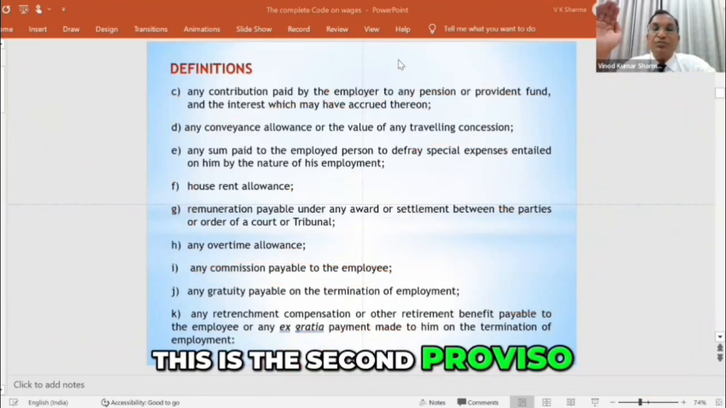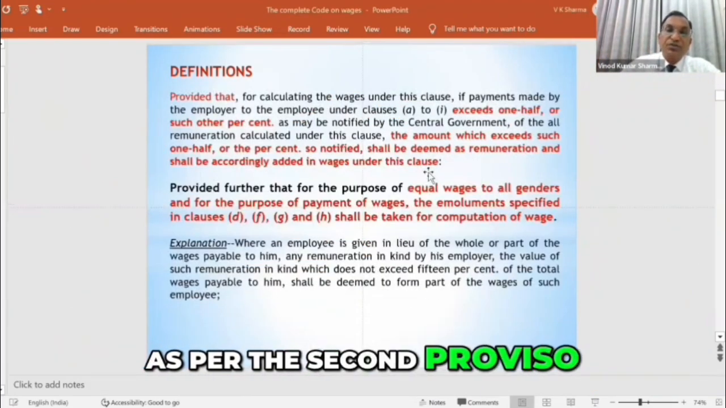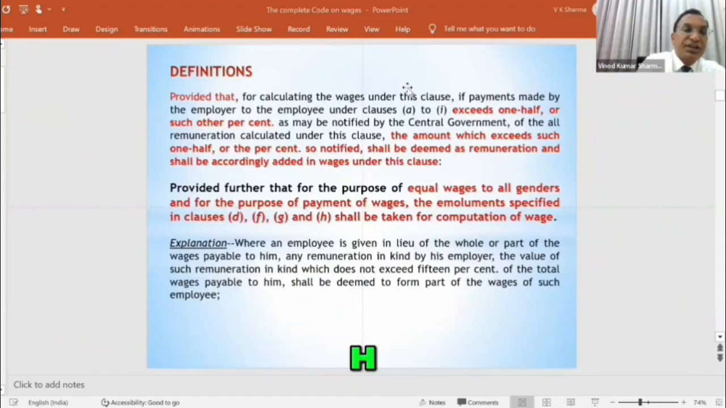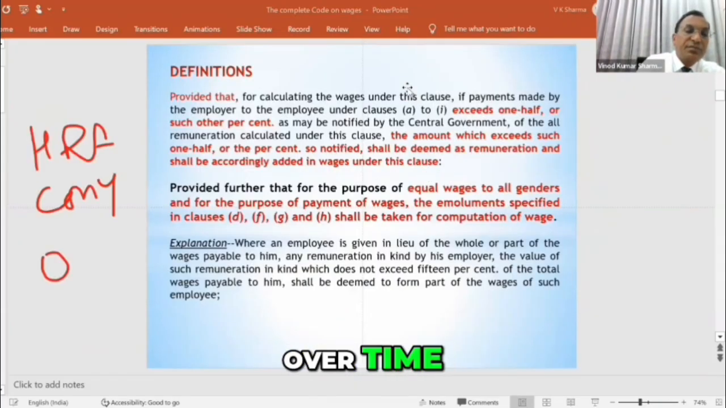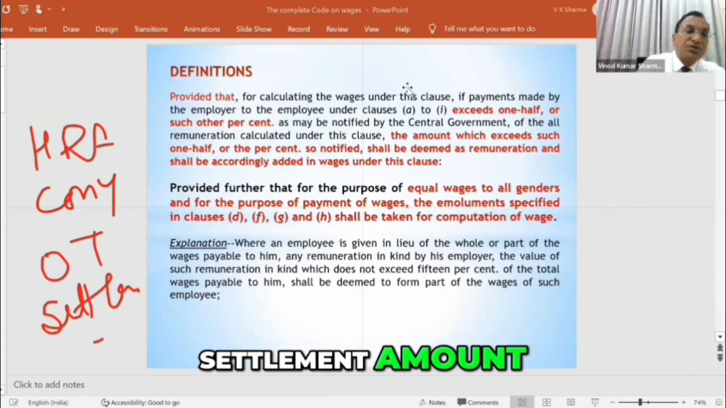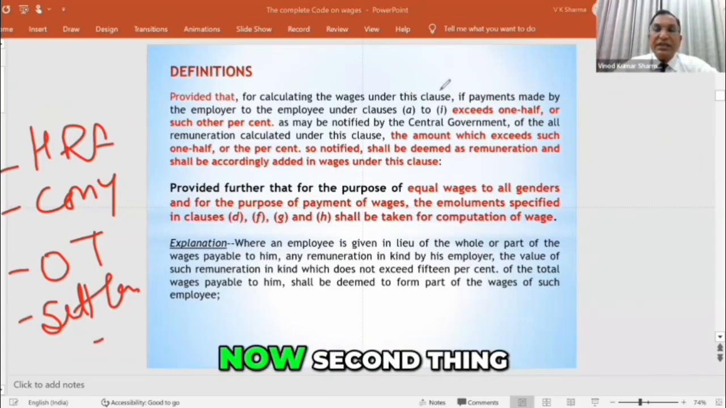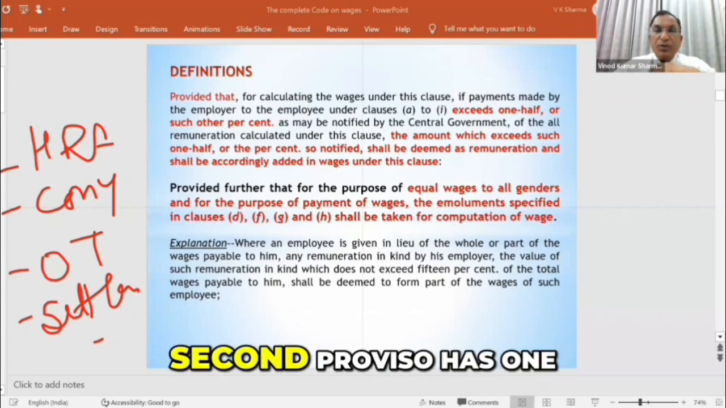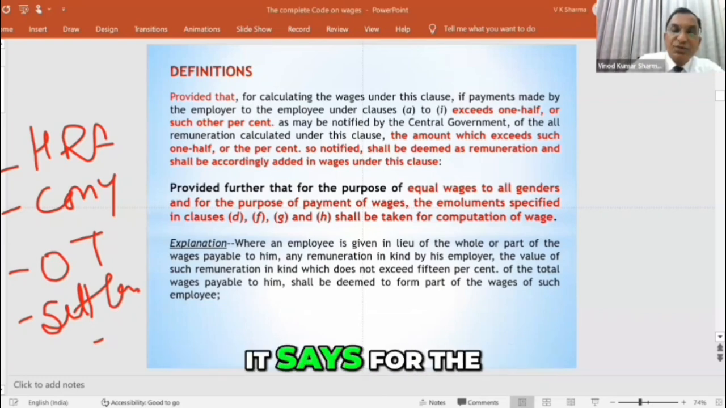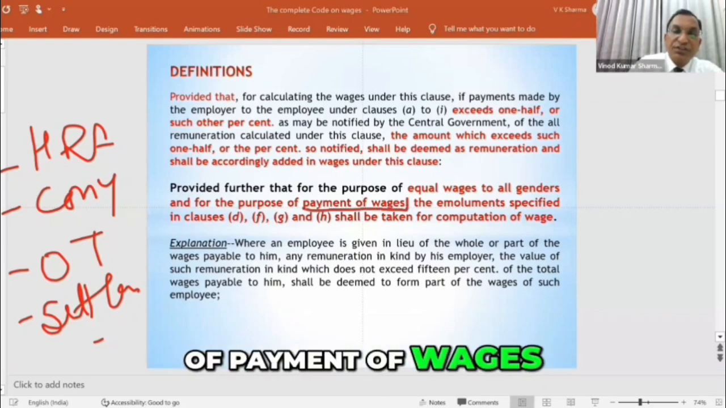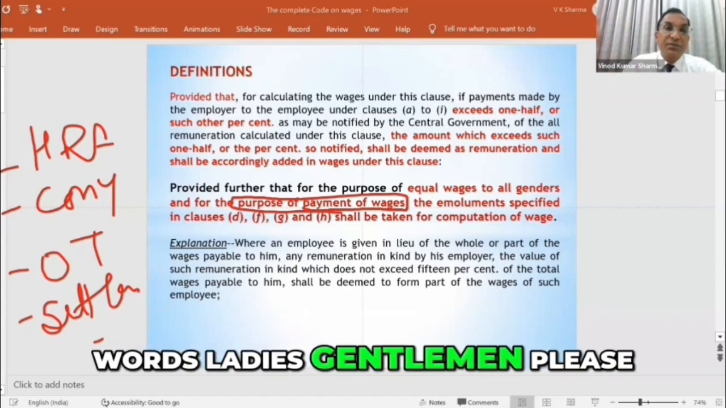This is the second proviso. This is what the law says as per the second proviso. D, F, G, H: HRA, conveyance, overtime, and settlement amount. एक चीज और मजेदार चीज, very careful and very विशेष, are you here? Now second thing, again, the second proviso has one more component. It says, for the purpose of payment of wages. I'm highlighting these words, ladies and gentlemen, please note down.